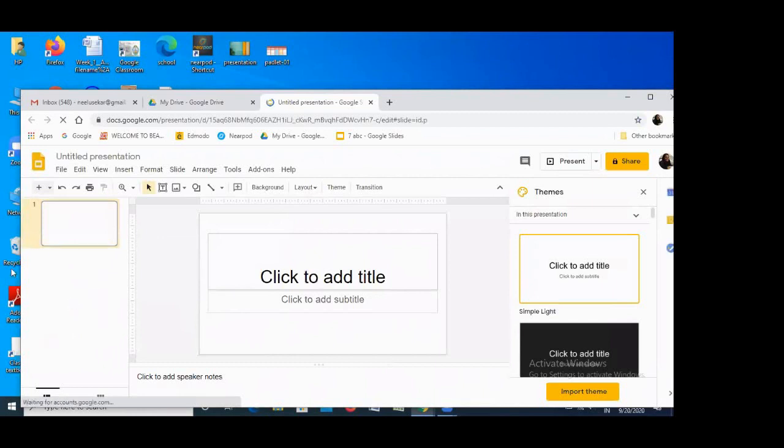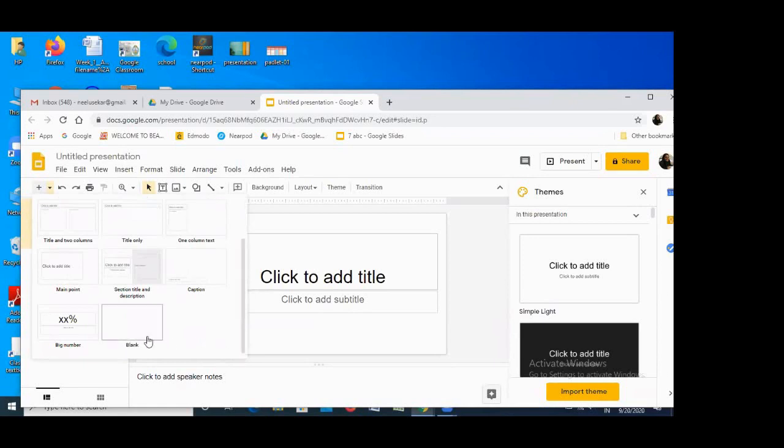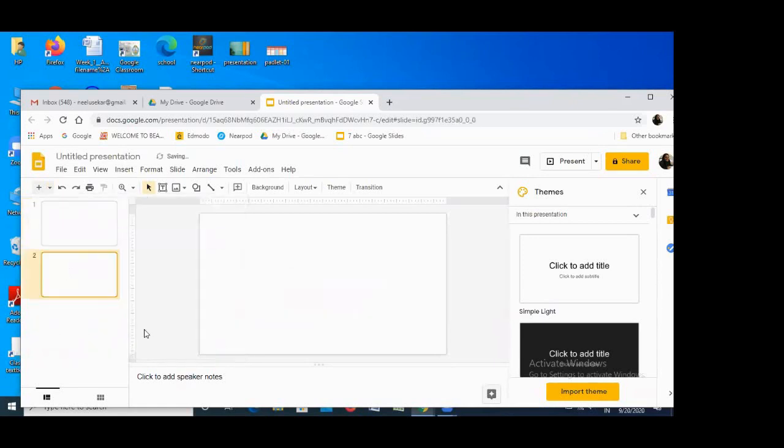And if you see the plus mark here, this plus mark is meant to add any number of new slides. By the side of plus mark, you have a drop-down arrow, and there you have the layouts. You can see the different kinds, the title slide, the section header, title body. So these are all designed differently where you can insert pictures. Usually I prefer taking a blank slide, and I prefer designing it by myself.